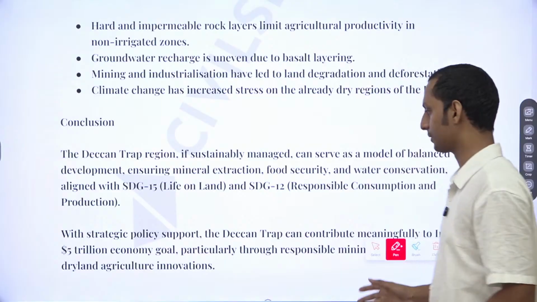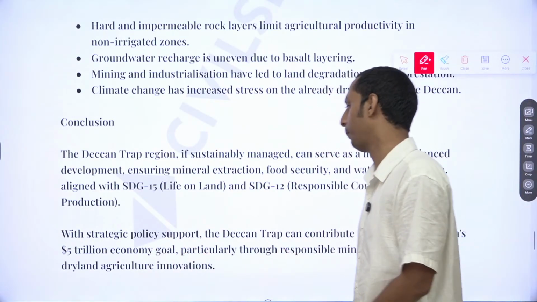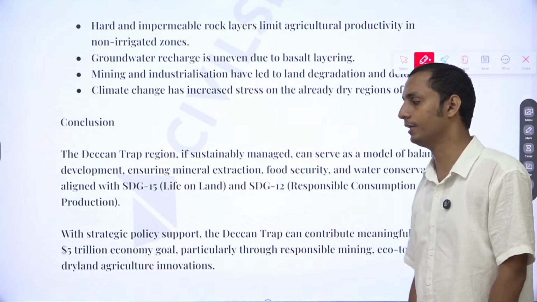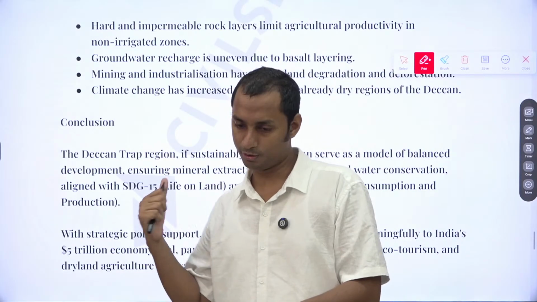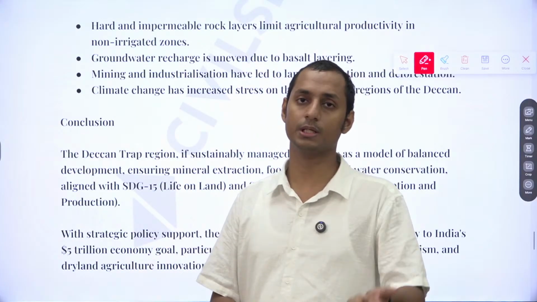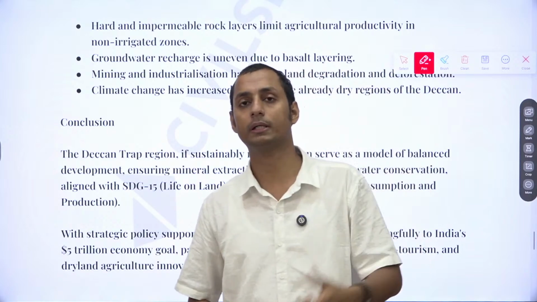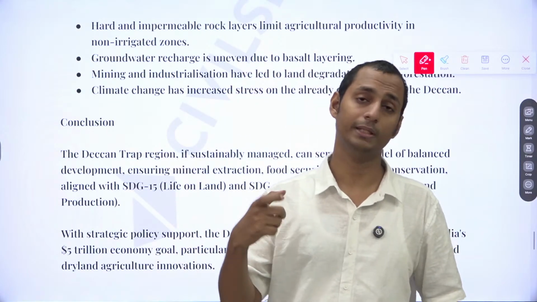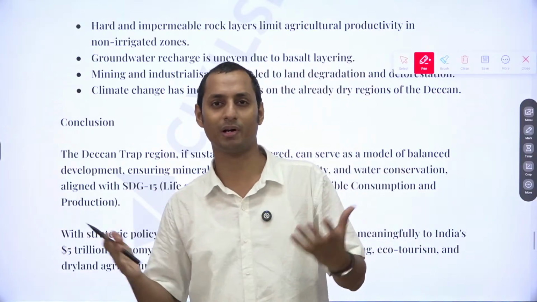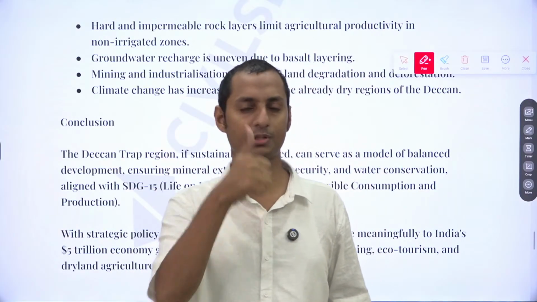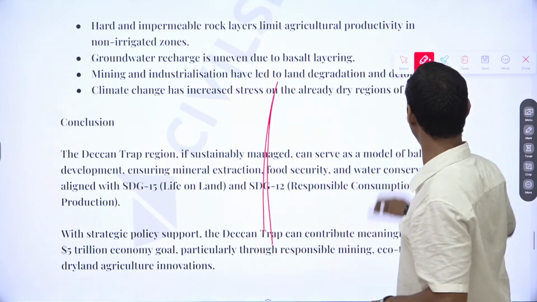Also, when a resources question comes, you can always go for the $5 trillion economy, okay? Which strategic policy support the Deccan Trap can contribute meaningfully to India's $5 trillion economy. In case of location of industries, mineral questions, resources questions, you can write from the economic point of view, okay? It's not that in GS1 you cannot quote a GS3 model of conclusion. In case of society questions, we cannot go for the $5 trillion economy, right? But when resources questions come, you can go for the economic point of view as well.